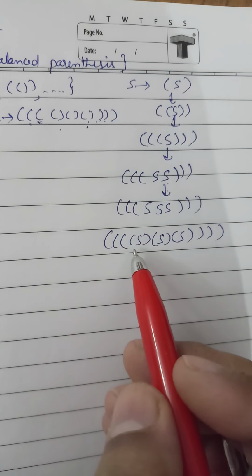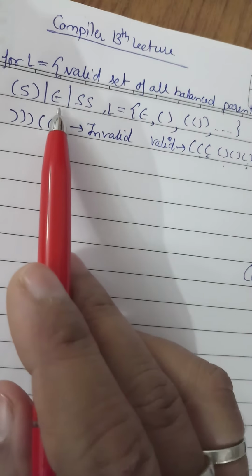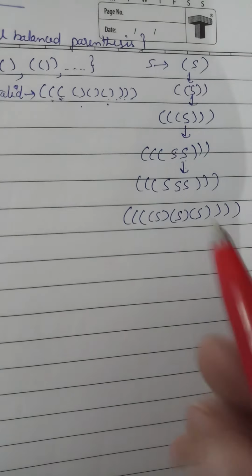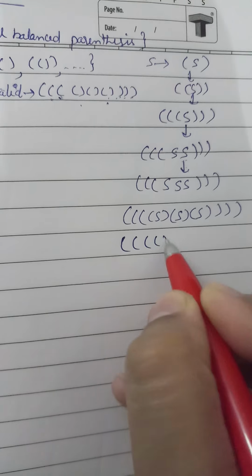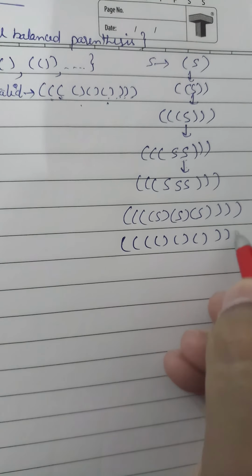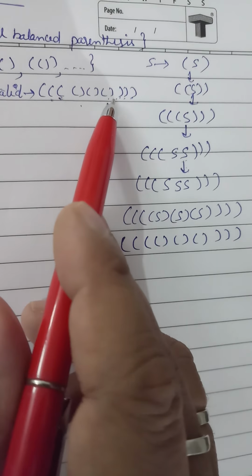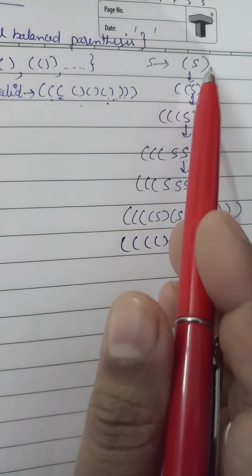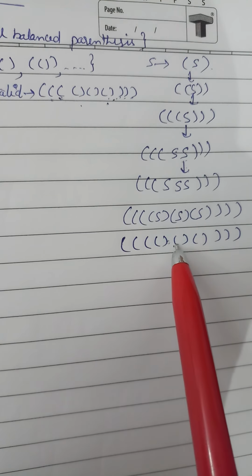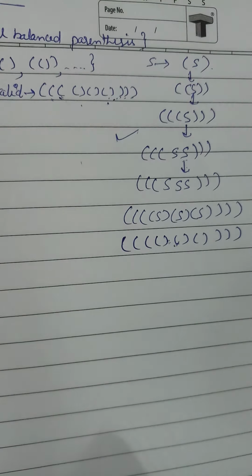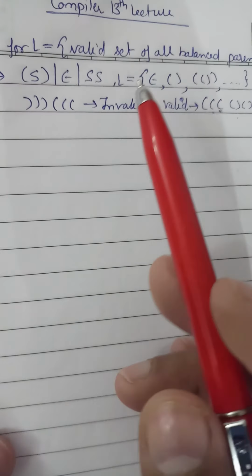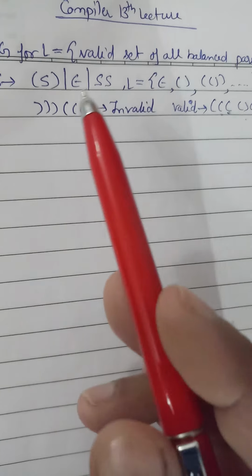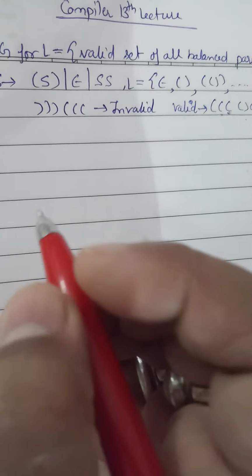Now because we have epsilon also, we have this production also, so we can put epsilon instead of S. So what will we get? 1 2 3, 1 2 3, 1 2 3. So this is the valid string, and by the production of this CFG we get this set of strings. So this is correct. So in that way we can make CFG for valid set of all balanced parentheses, and this is the language. Now move to the next.